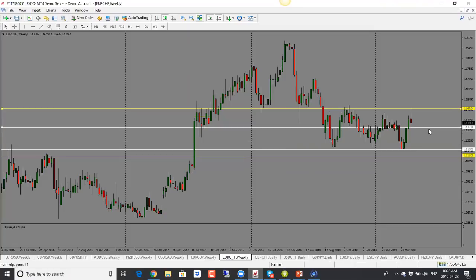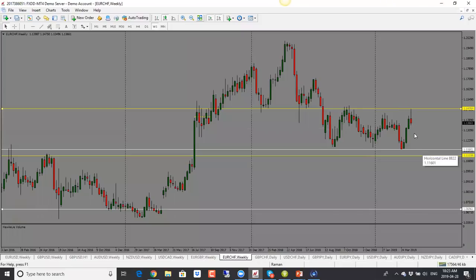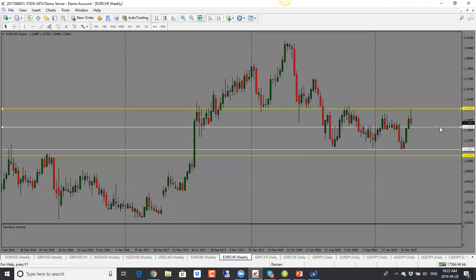1.1340 level here, or potentially into the bottom of this candle here. So 1.1320 level. So bias is bearish, but be careful that it may get stuck here. But overall, if you see, this is in a range here as well. A lot of currencies have been playing this range for a while now. So this one has rejected the top of the range. So I'm looking for price to come back towards the bottom of the range to test that. But in between, there are support resistance levels as well that we could see reaction at.